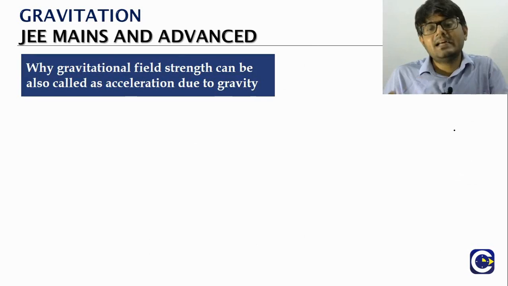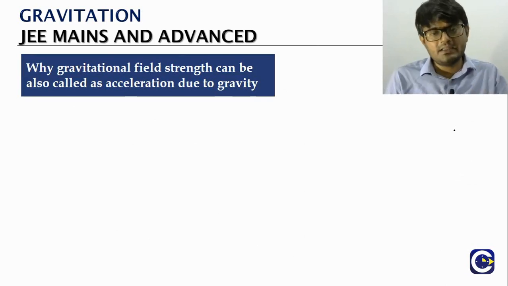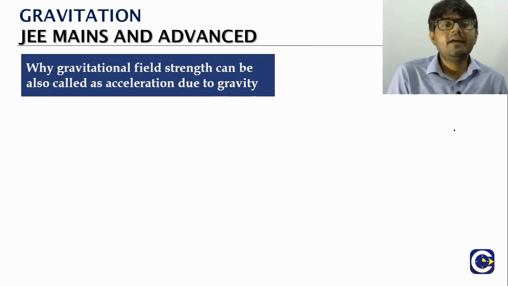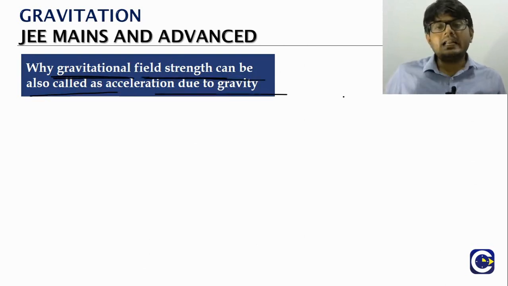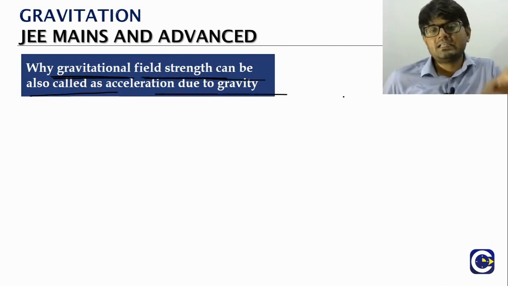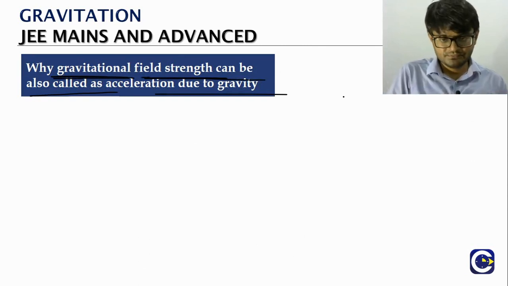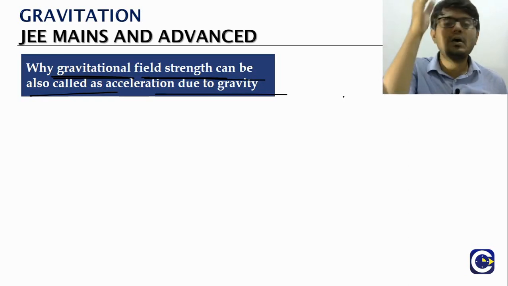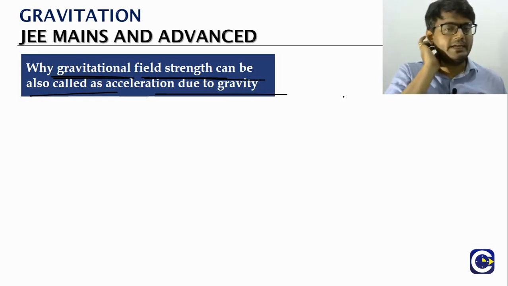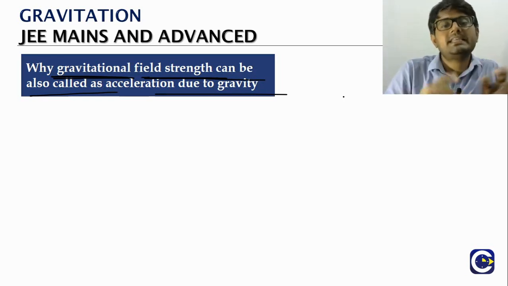In some textbooks, or rather not just textbooks, in some cases, they will also refer to the gravitational field strength as acceleration due to gravity. So the gravitational field strength can also be called what? Acceleration due to gravity. So why do we say that?